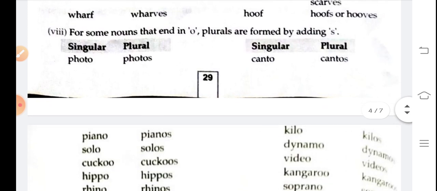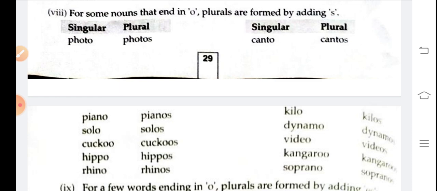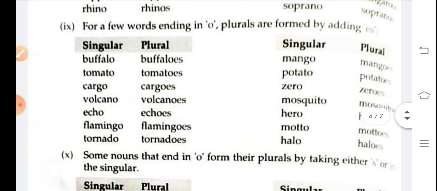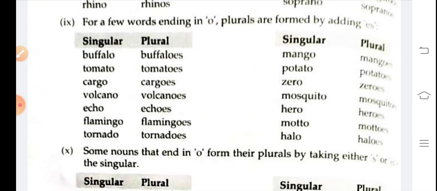Next one, for some nouns that end in o, plurals are formed by adding s. Example, photo, photos, piano, pianos, video, videos. Read examples from your book. For a few words ending in o, plurals are formed by adding es.